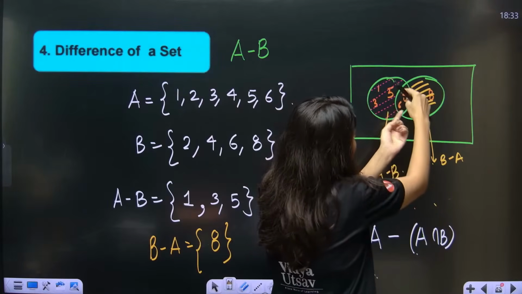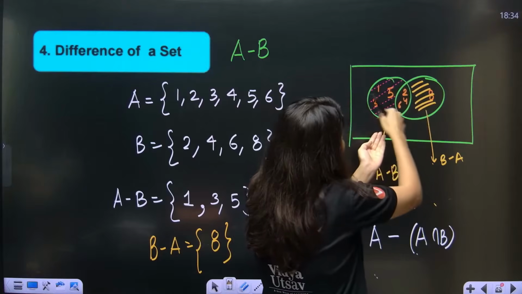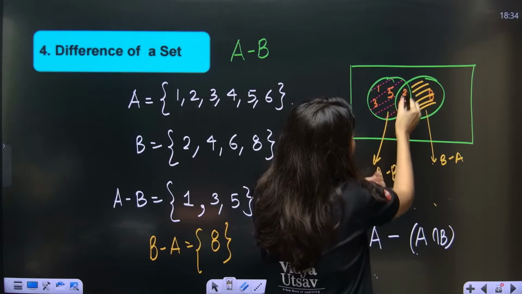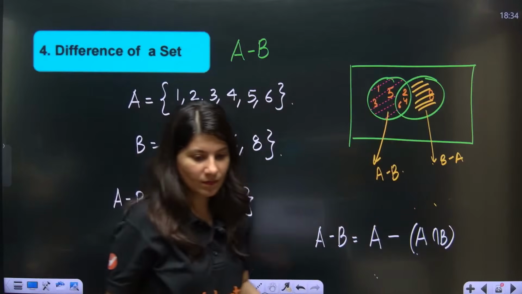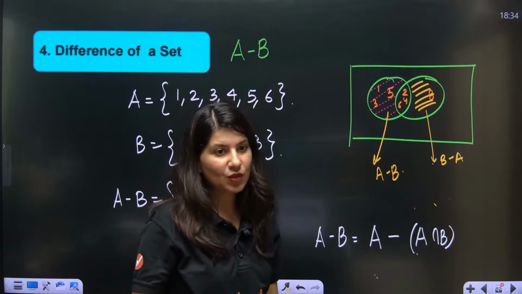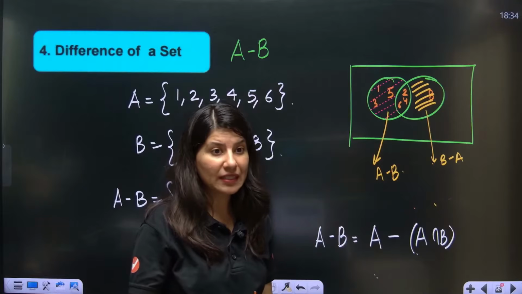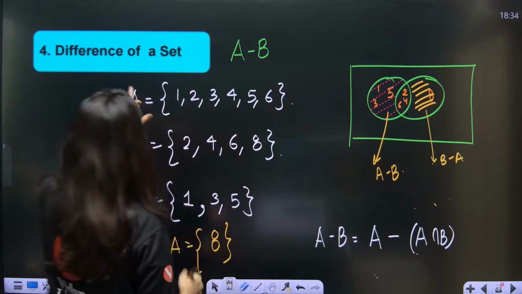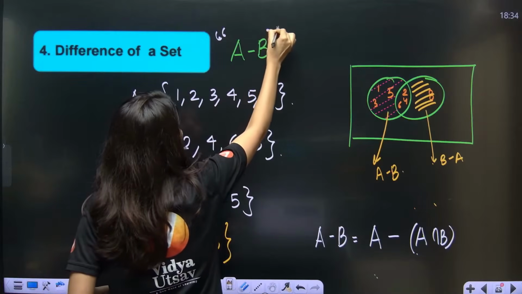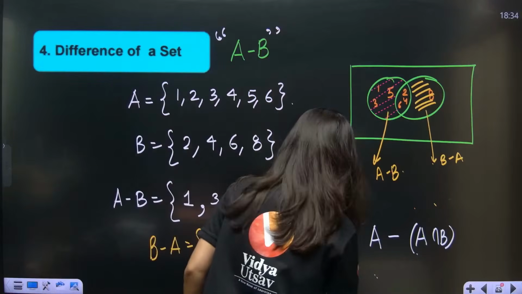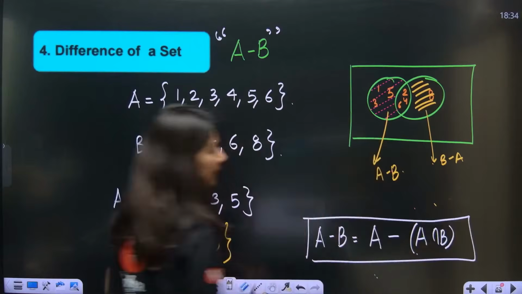So you need to remove this intersection portion from A. So this is also another way of writing. The formula for A minus B is A minus A intersection B.